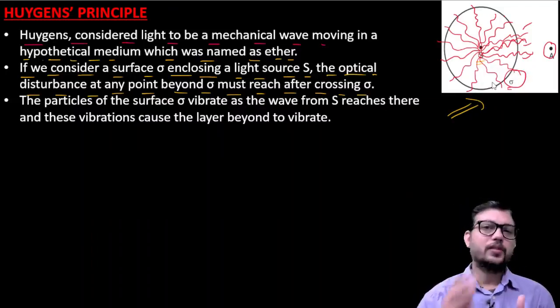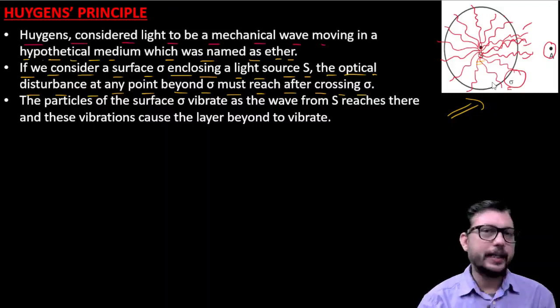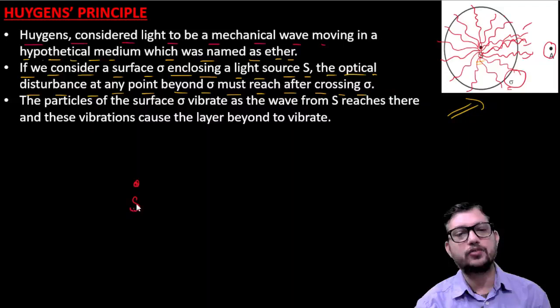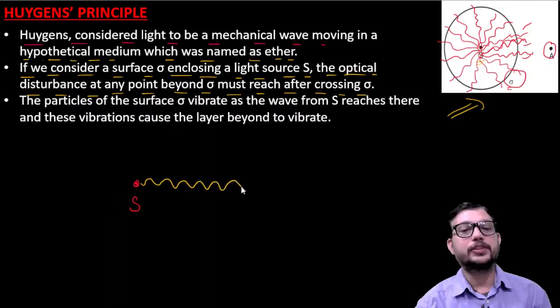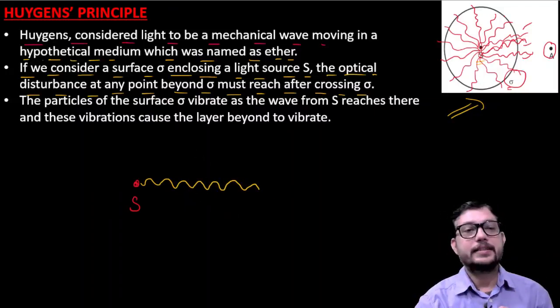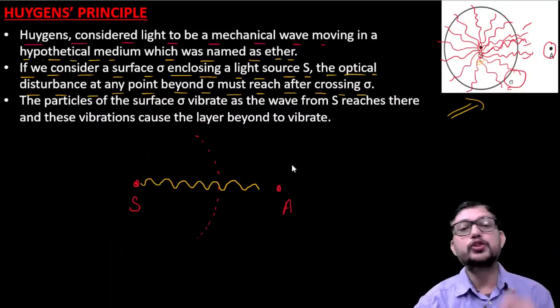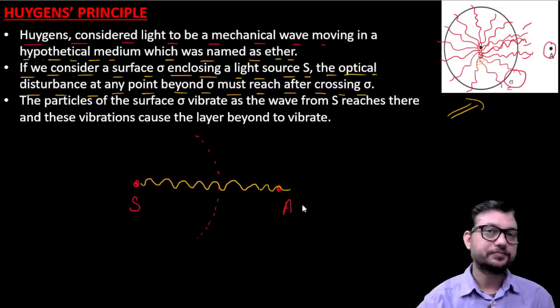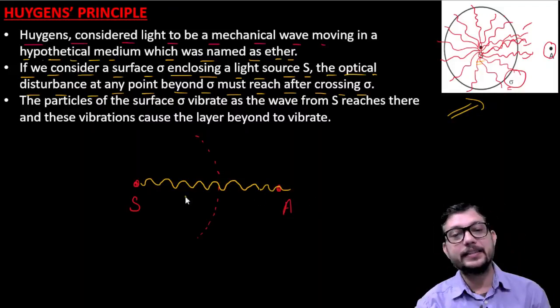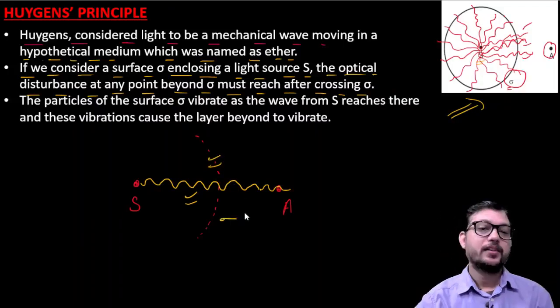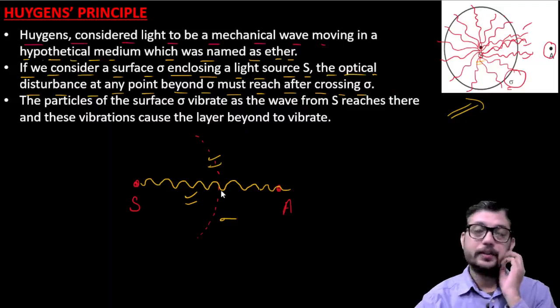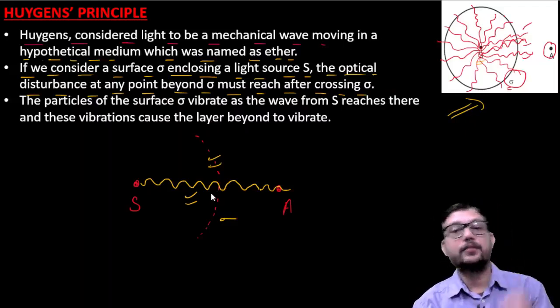So we can conclude that if S is your source, a wave is emitting from this source, and we consider a surface enclosing that source and a point A, and the wave wants to reach that point, then the wave must cross the surface.